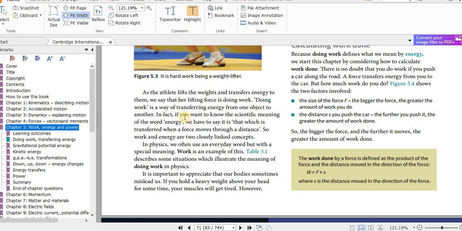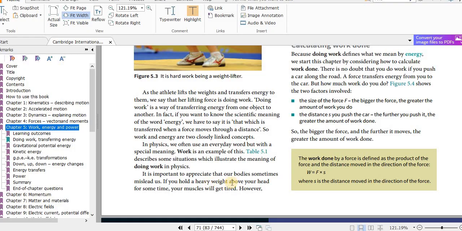Okay, if you want to know the scientific meaning of work and energy in physics, we often use an everyday word but with a special meaning. Work is an example of this. Table 5.1 describes some situations which illustrate the meaning of doing work in physics. It is important to appreciate that our bodies sometimes mislead us.